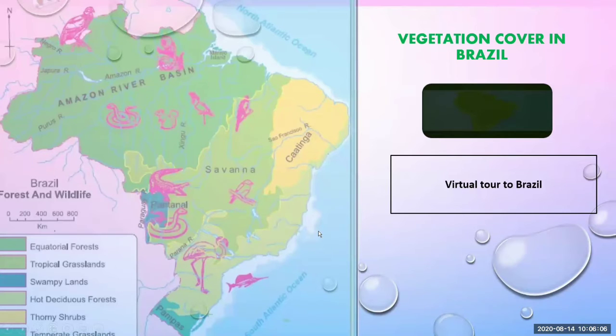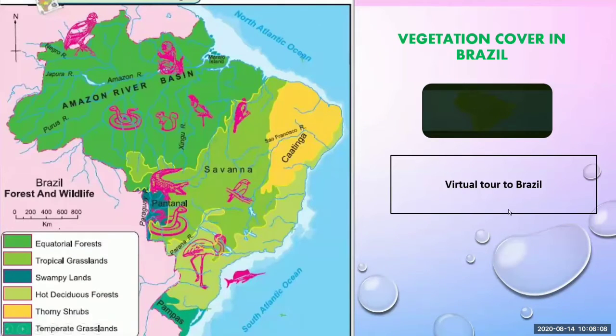Again, here is a map. But don't worry, I'm giving you a virtual tour of Brazil. We'll go there and see what the climate of the Amazon River basin is, how it looks. You will enjoy this video. Just keep in mind, we are seeing this part of Brazil, the Amazon River basin, not the Savannah or Caatinga or Pampas or southern part. So let's start our virtual tour.